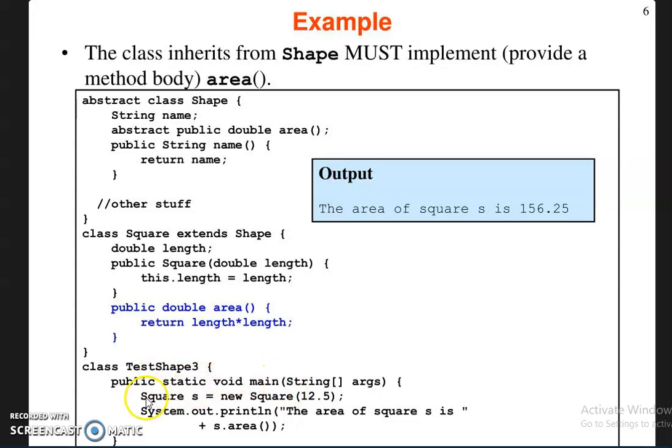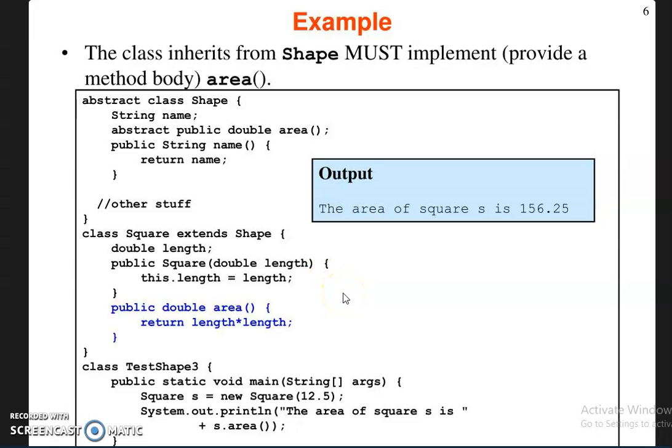And then in the main function, an object is created for the subclass square, and the constructor is called, and then the value 12.5 goes to this constructor, and then the length is assigned to this length. Then by using this object, the area method is called. After this method is called, 12.5 times 12.5, 156.25 is printed on the screen.